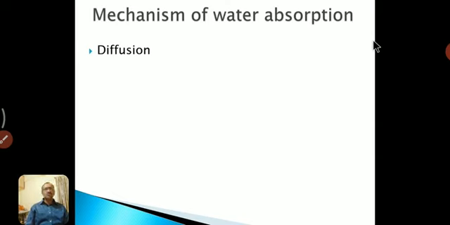The mechanism totally depends on two phenomena. The first phenomenon is diffusion. What is meant by diffusion? Diffusion is a process in which molecules move from one place to another place. Or in another way, movement of molecules from higher concentration to lower concentration. For example, when in boiling water or plain water we put sugar or salt, the salt molecules dissolve into the water uniformly till equilibrium is formed. That phenomenon is diffusion.